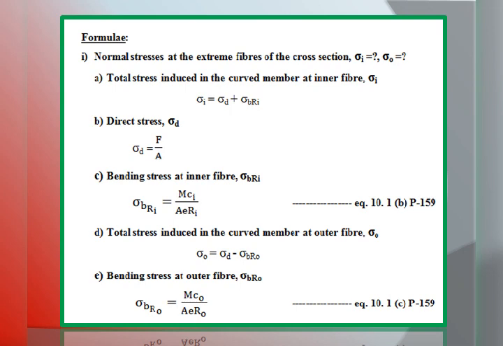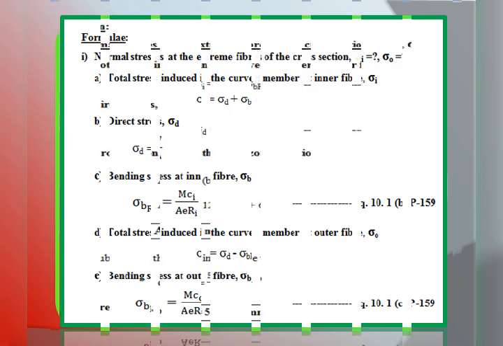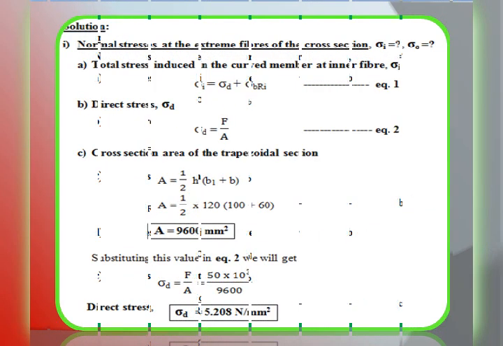Soon after getting the values sigma d, that is F by A, and sigma b R naught, that is M C i divided by A E R i, these two we need to substitute in the first equation. We are getting total stress at the inner fiber. Similarly, we must substitute sigma d is equal to F by A and sigma b R naught is equal to M C naught divided by A E R naught in another equation, that is sigma naught is equal to sigma d minus sigma b R naught. We are getting the total stress at the extreme fibers. This is the overall theme of the problem.